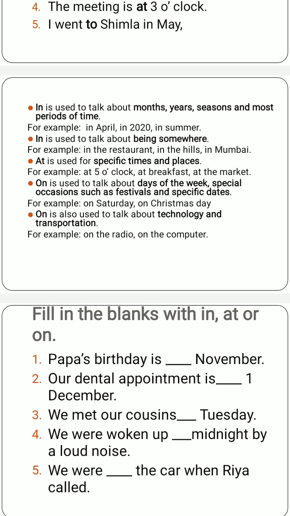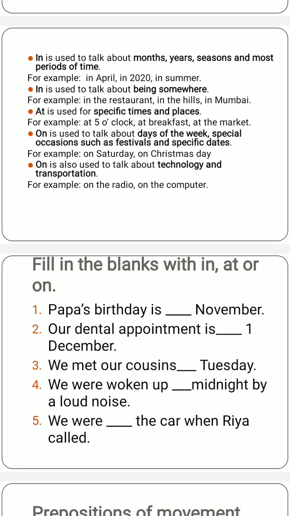I went to the market at 5 o'clock. We will meet at breakfast. We will meet at the market. Here market, 5 o'clock, and breakfast, these are the particular timings, so we have used "at" for that. Nextly, "on".